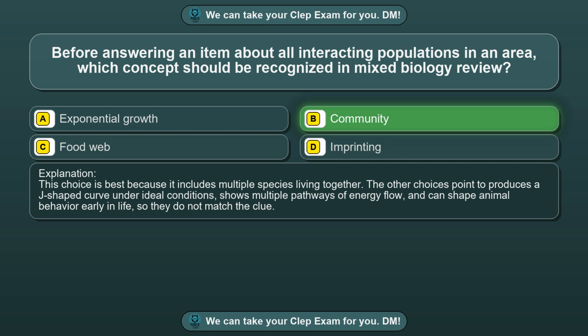The other choices point to what produces a J-shaped curve under ideal conditions, what shows multiple pathways of energy flow, and what can shape animal behavior early in life, so they do not match the clue.